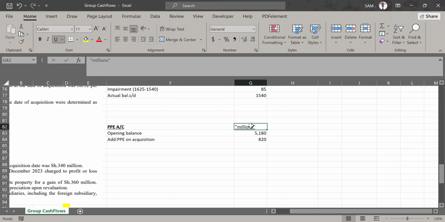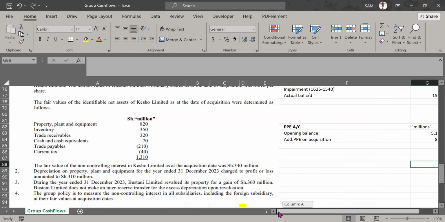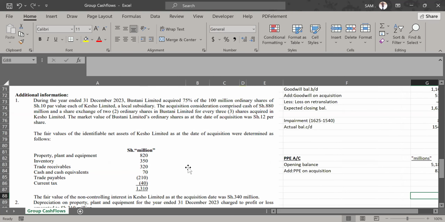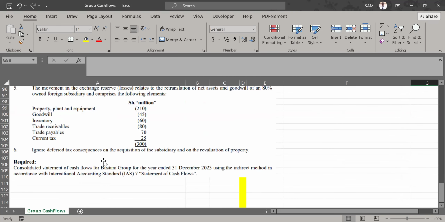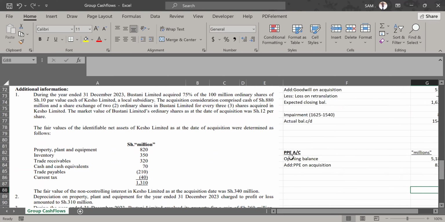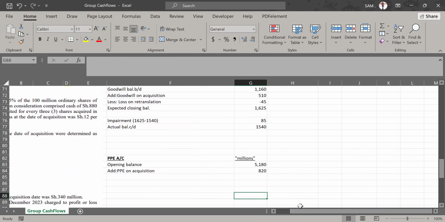So after bringing on board any additions of PPE that we acquired, we again ask ourselves, what is going to affect our PPE? We check note number 5 to see if there was any retranslation loss on acquisition. We've already recognized what we acquired, right? So was there any translation loss on that acquisition? Yes, there was. PPE was affected by 210 million. There was a loss on the value of PPE. So we come to this asset account and recognize that loss.